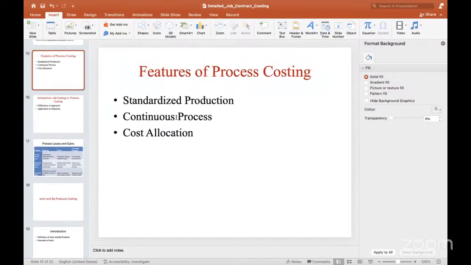Yeah, this is the entire story of the byproduct and joint product. So the next topic is operating costing.